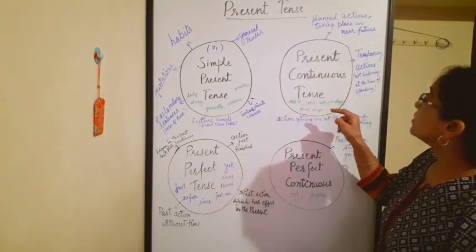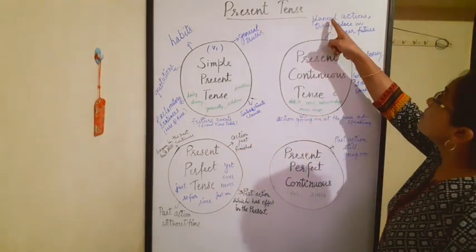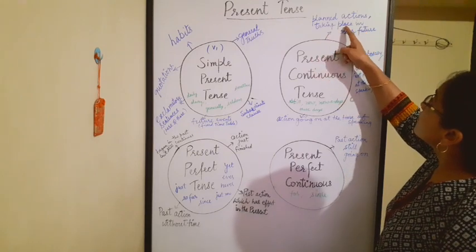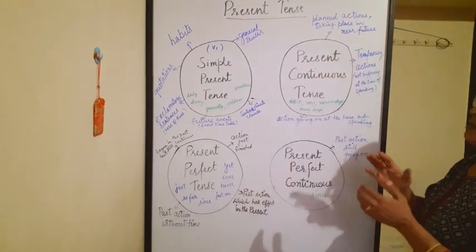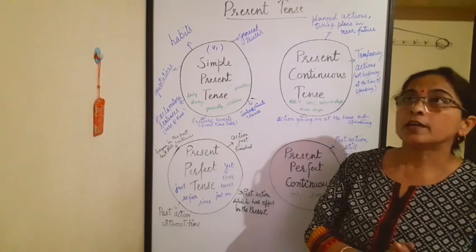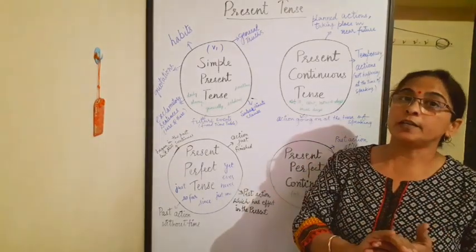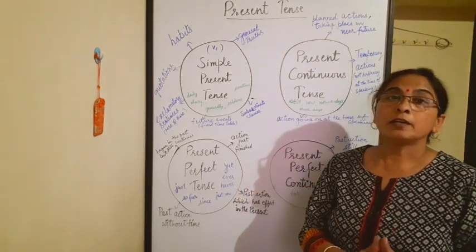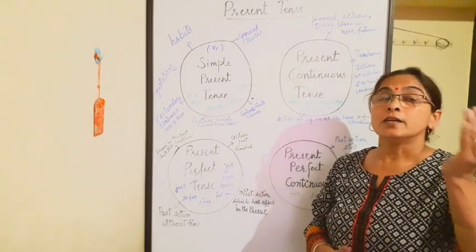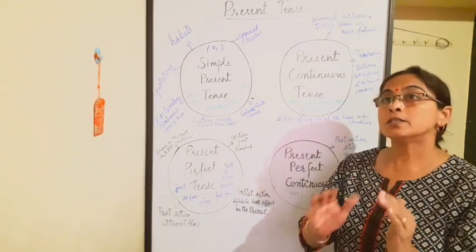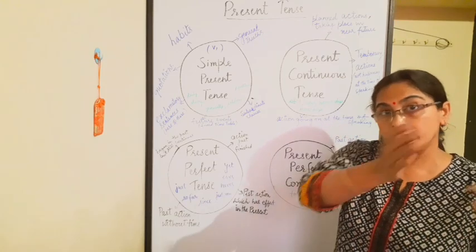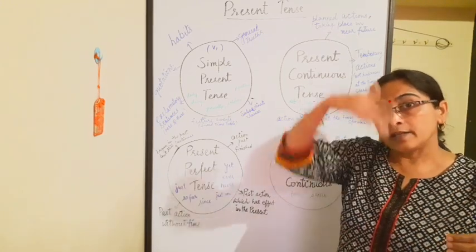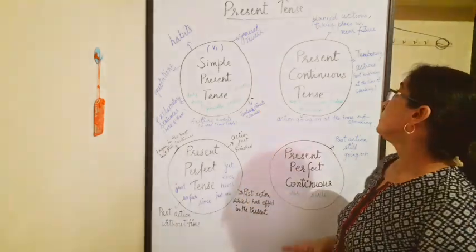Now in present continuous tense, the first rule is planned actions taking place in the near future. So an action which is planned already but which will take place in the near future. Like my uncle is arriving tomorrow, means the arrival of uncle has already been planned but it is taking place in the future.